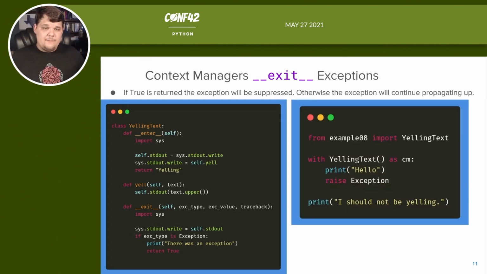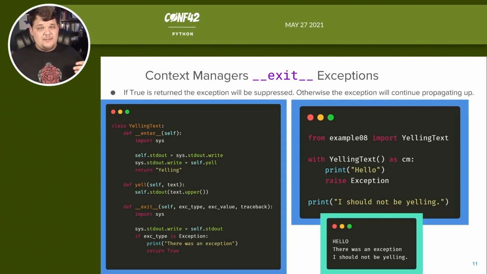So if we look at the implementation code of this, after we print hello, we just raise a generic exception. If we had not handled it and returned true inside of our code, then it would have continued to propagate all the way up and crash the program. But we did say, hey, if the exec type is of the class exception, so if we see any exception class, we'll say there was an exception, we're going to print it. And as you see here, it was printed and then it continued and said, I was not yelling.